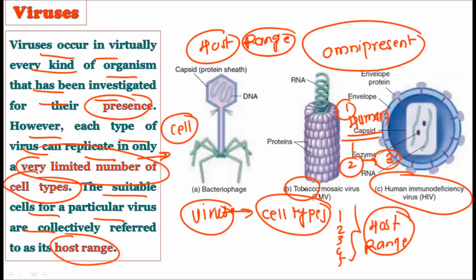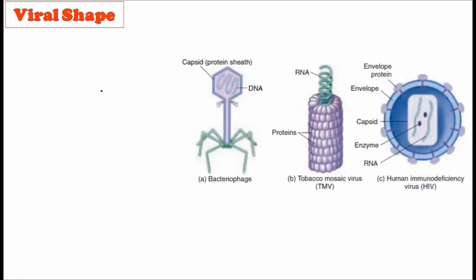तो host range differ कर सकता है virus to virus, because one virus can replicate in one type of cell and another virus can replicate in 4 or 5 types of cells. Okay, it depends on the characteristics of the viruses. So host range is very important to note here. Okay, now observe the next point.